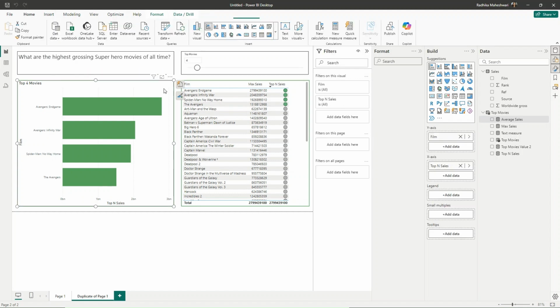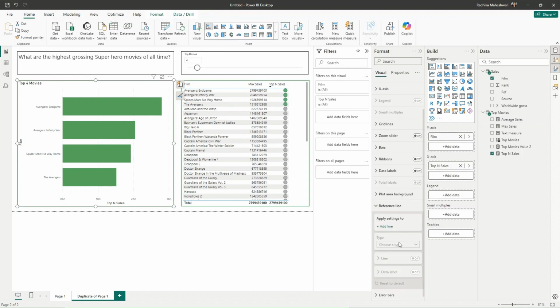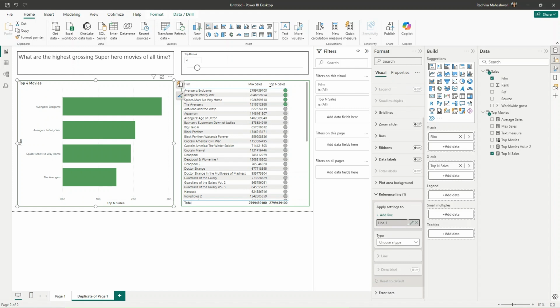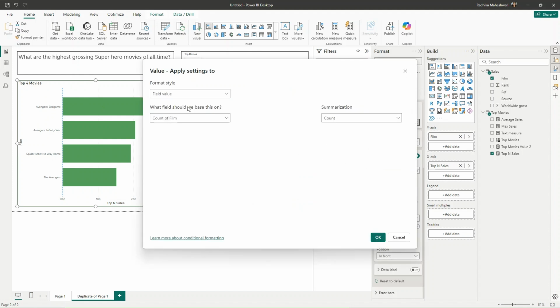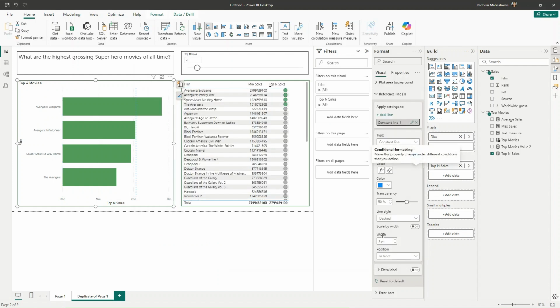Now what we will do is we will go to this bar chart, go to reference line, add a line. We want this as a constant line, and for values, instead of selecting a constant value, currently it is at 0, I will go to conditional formatting and choose field value, and I will choose field value average sales, the measure that we have just now created, and I will click on OK.